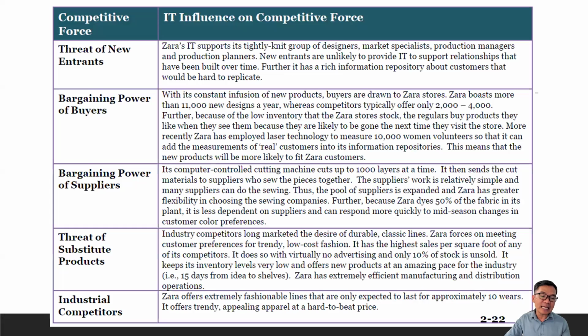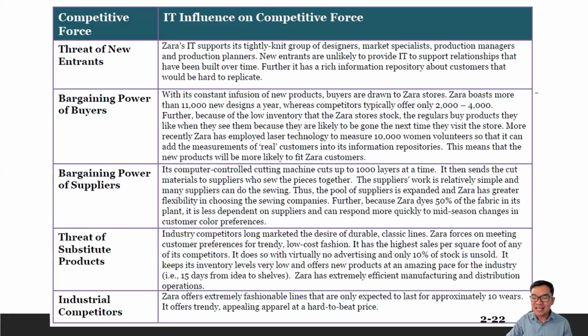So, looking at the threat of substitute products, for example on trendy designs, Zara has already identified through technology how to shorten the time from ideation to creating new products from those ideas. Last is industry competitors. Zara offers extremely fashionable lines that are only expected to last for approximately 10 wears. It offers trendy, appealing apparel at a hard-to-beat price.